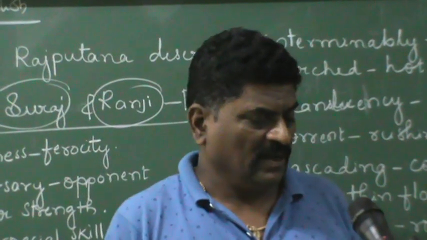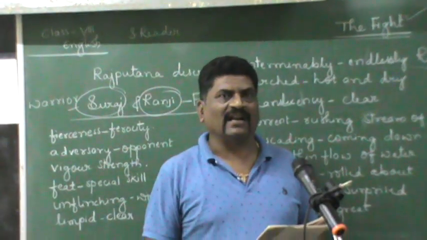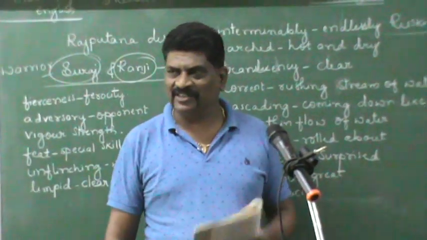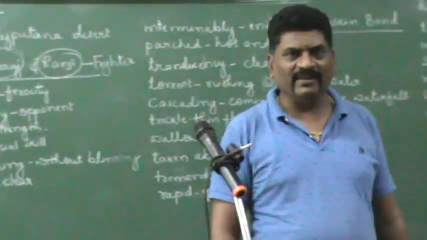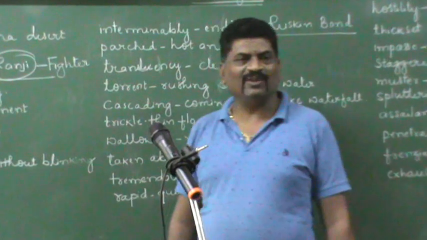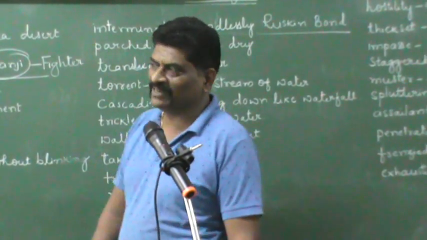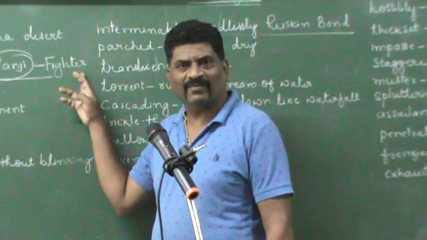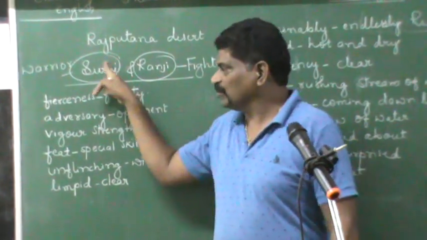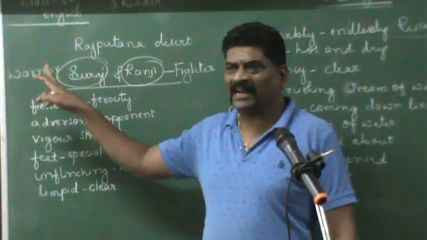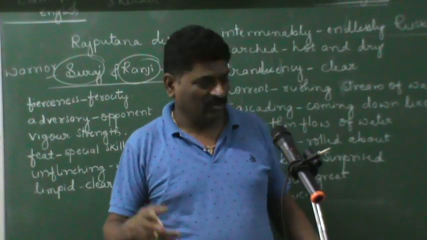And he's asking Ranji, if you know that I am a warrior, why are you not running away? For that, Ranji replies in a very funny manner. I am not running away from here because I am waiting to see you run away from here. I am not a person who can run away from here. I want you to run away, says Ranji to Suraj. Already Suraj said, I am a warrior. Ranji said, I am a fighter. Right? This is what happens.